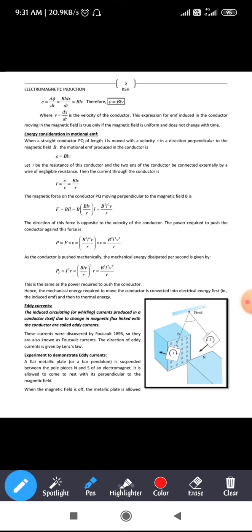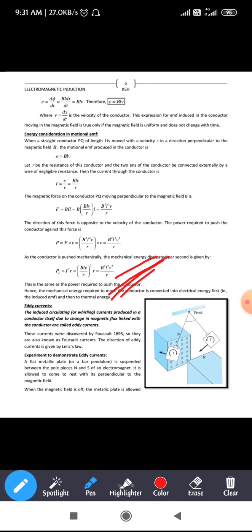So that dissipation is given by P is equal to I square R. That is nothing but, if you substitute the value, (BLV divided by R) whole square into R, which is equal to B square L square V square divided by R. So this is the same as the power required to push the conductor. Okay. So this is regarding the energy consideration in the motional EMF.